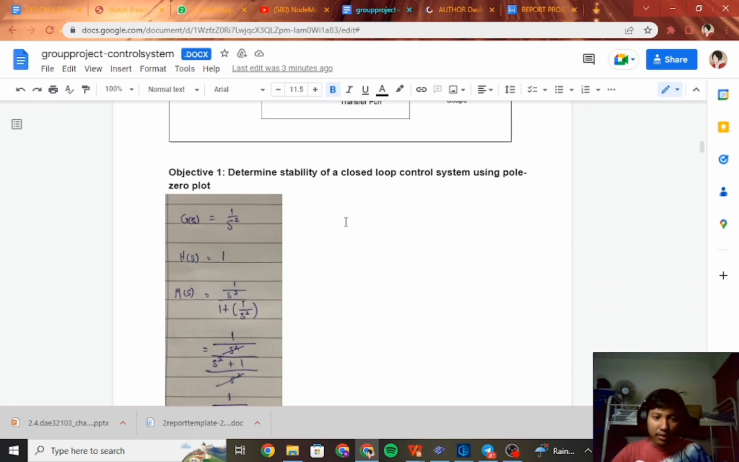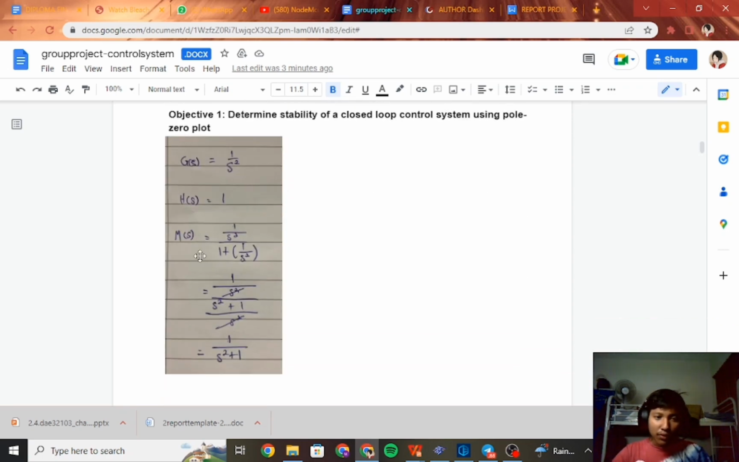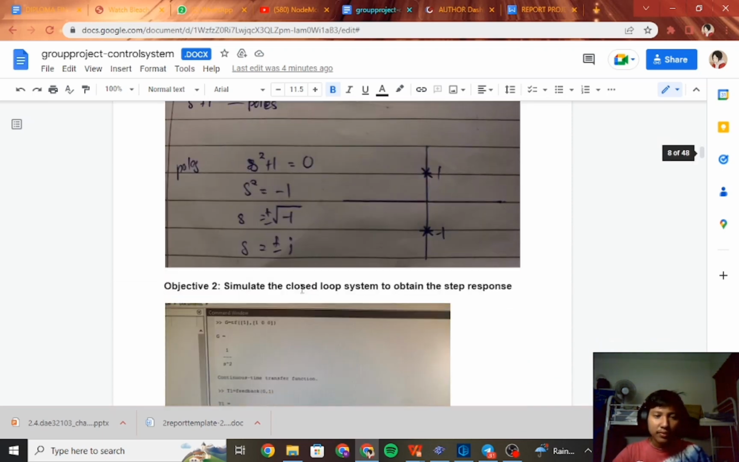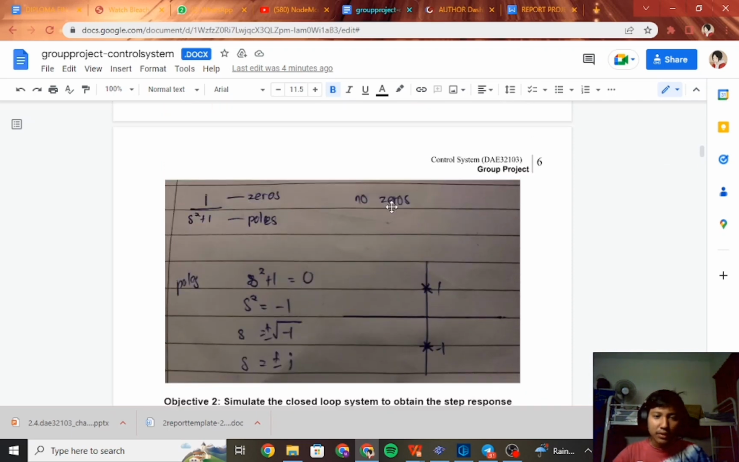For objective 1, G(s) is 1 over s times 2. H(s) is 1 because it's unity feedback. So for M(s), using the formula G over 1 plus GH, the answer will be 1 over s squared plus 1. This is the zeros and poles. This equation will have no zeros, and the poles will be positive 1 and negative 1 at imaginary.